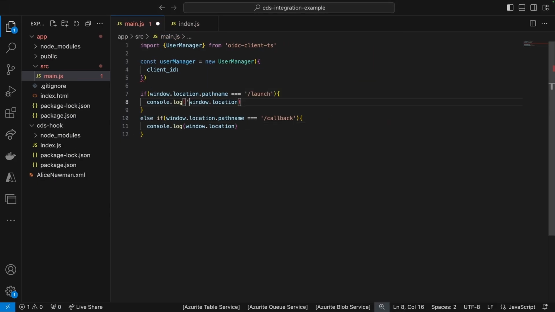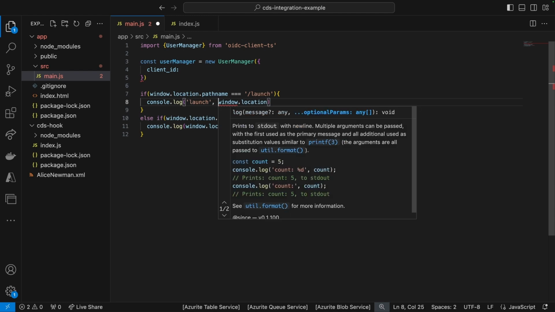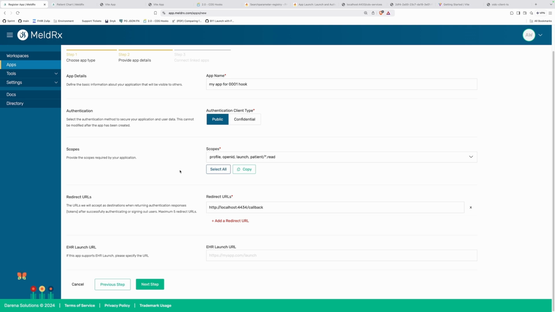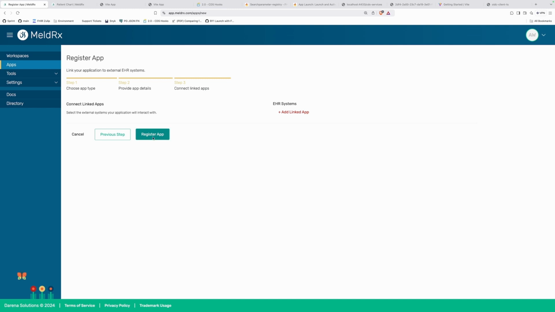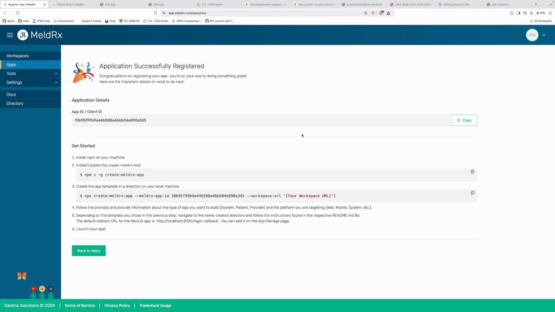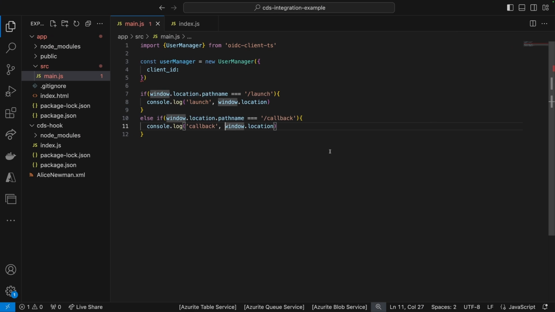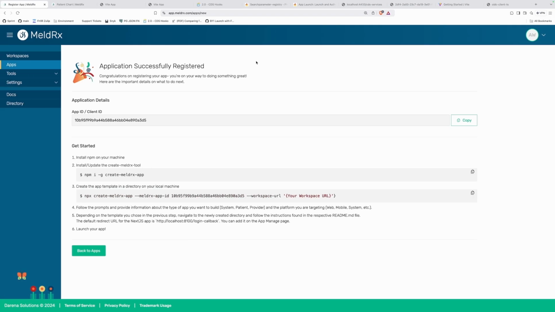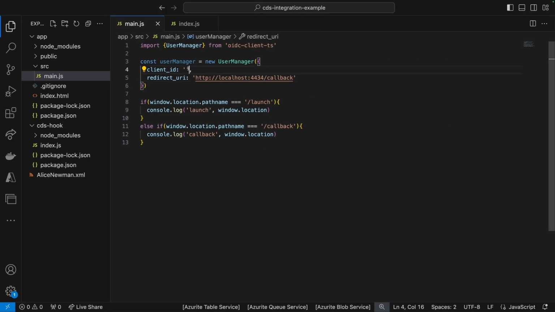So maybe worth adding a little description for where we are logging this location information. Okay. There we go. So I think that's okay. I'm going to copy this redirect URL. I'm going to click next, nothing to link, and just register. So here's the client ID. Before I do that, I'm just going to paste this redirect URL here. So there we go. Client ID, I'm going to go ahead, copy that, paste that here.